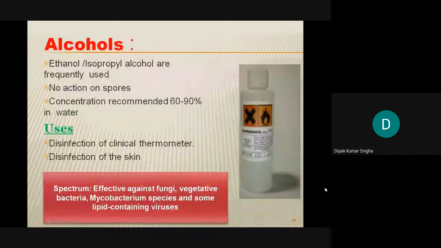Okay, so number one is alcohol. All of you know it, ethyl alcohol or isopropyl alcohol. Nowadays sanitizers generally use isopropyl alcohol, which is used as a chemical disinfectant and is frequently used, but it has no action on spores, bacterial spores or others. The recommended concentration is 60 to 90%.